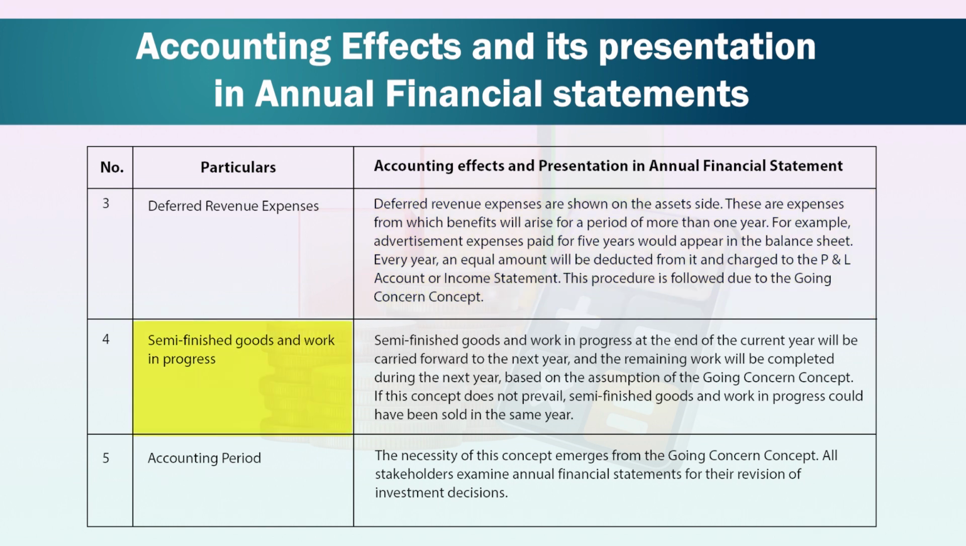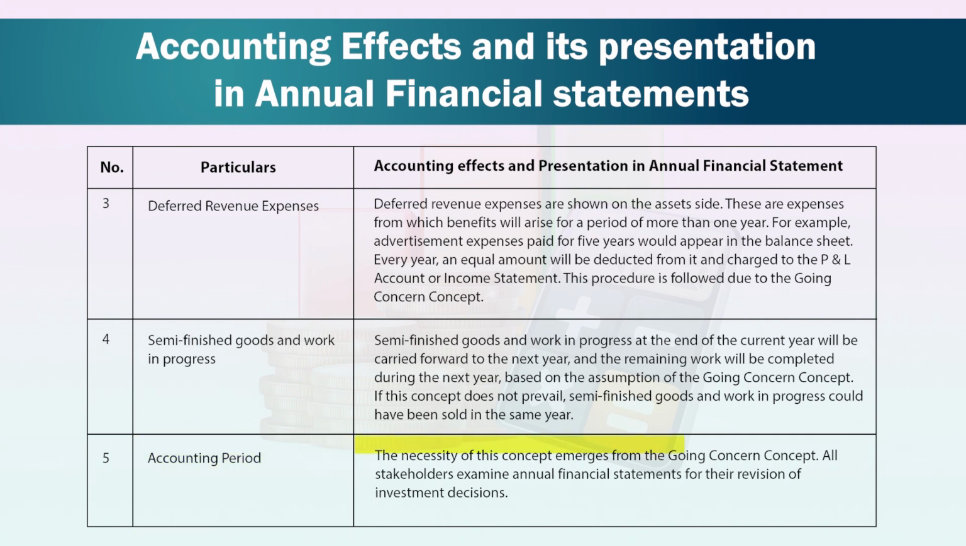Number 4 is semi-finished goods and work in progress. Semi-finished goods and work in progress at the end of the current year will be carried forward to the next year, and the remaining work will be completed during the next year based on the assumption of the going concern concept. If this concept does not prevail, semi-finished goods and work in progress could have been sold in the same year.